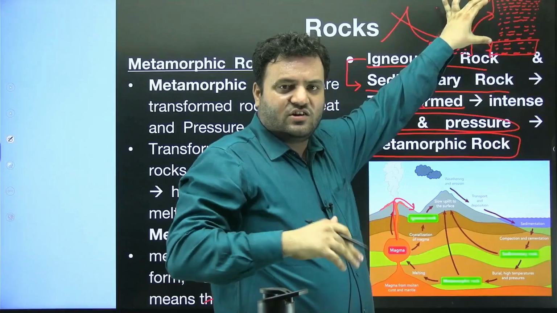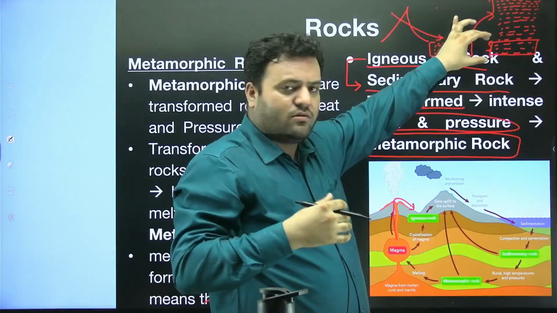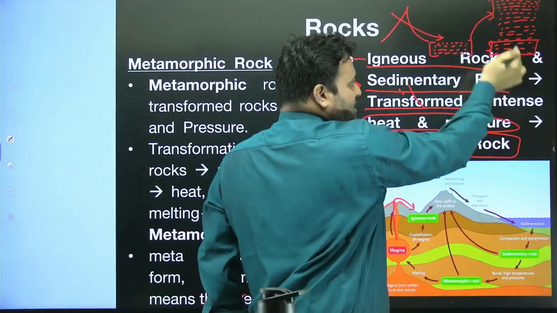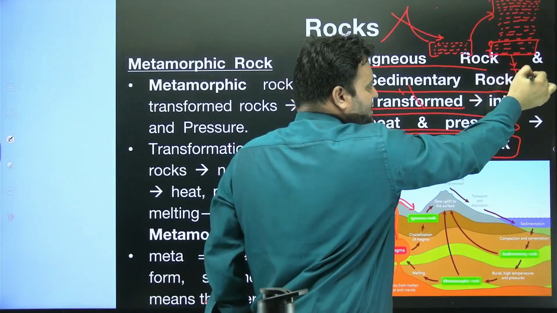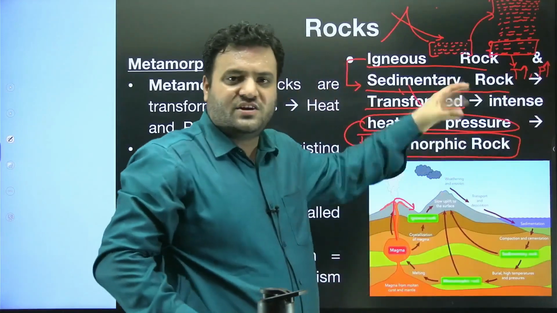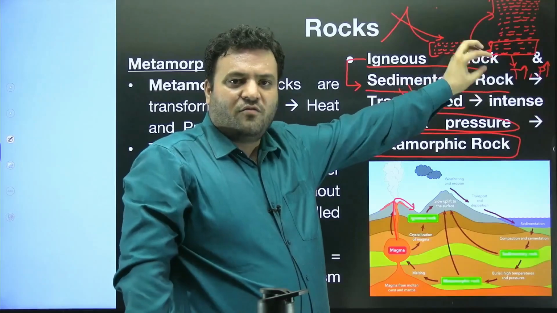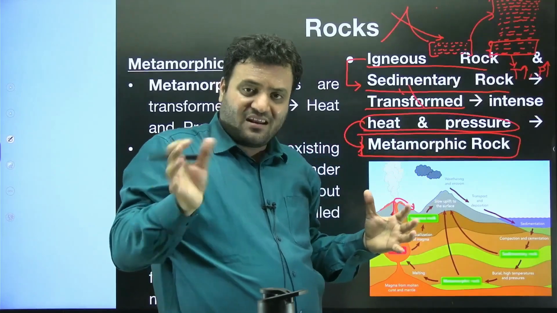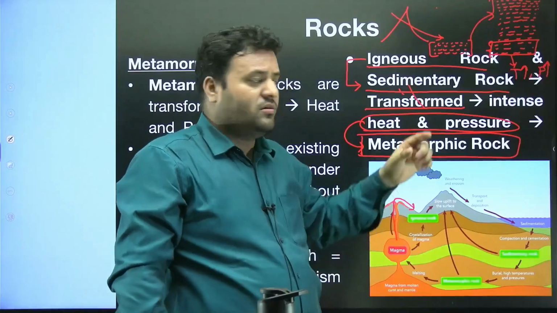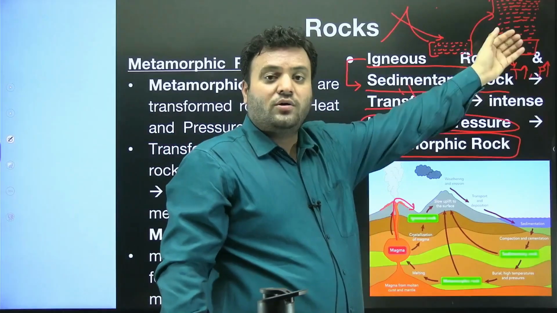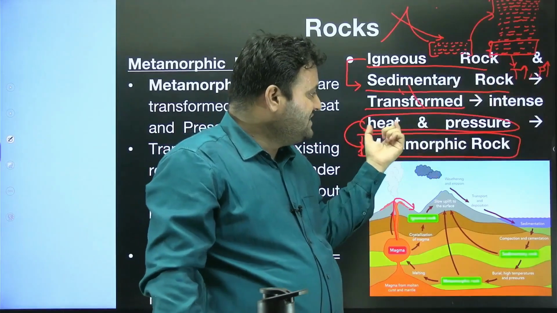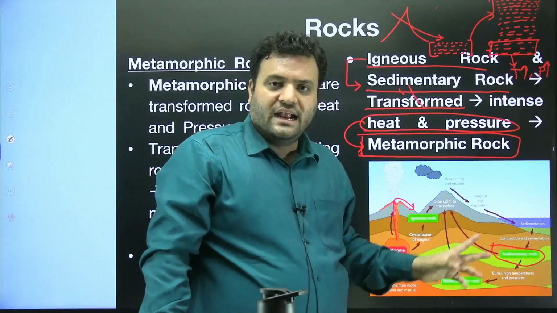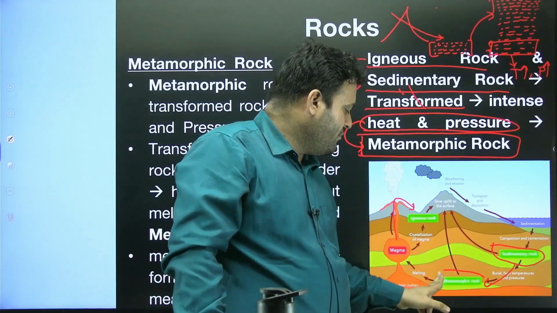there will be more pressure on this rock, and as a result of more pressure, the temperature and the density are going to increase. When there is overlying pressure, temperature will increase, pressure will increase, and as a result the state of the atoms and molecules in these rocks is going to change. The characteristics and structural similarities in these rocks will change under this intense heat and pressure. So ultimately, when this sedimentary rock is subjected to intense pressure, it will be known as metamorphic rock.